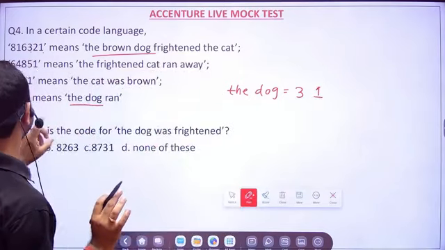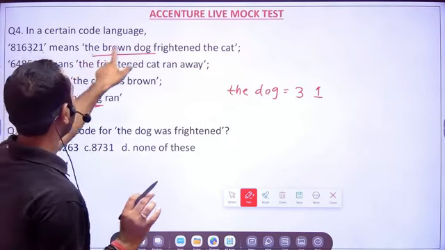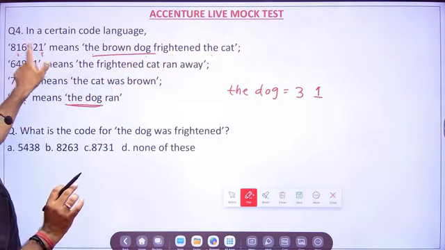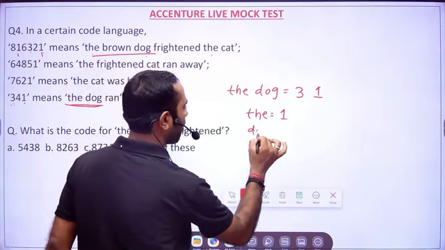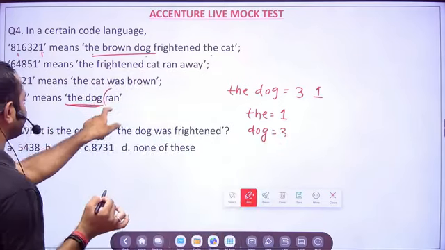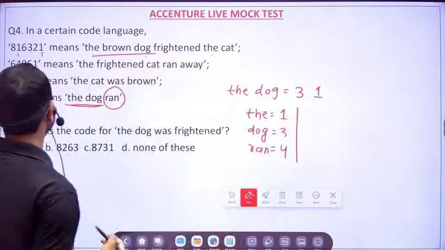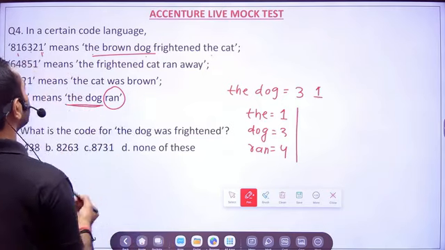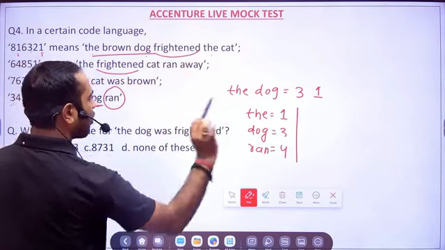Now, the second thing, my dear friends: the dog, 3 1 common. And here it is the dog, the. That means 1 is 2 times. So it is very clear that for the it is 1, and for dog it is nothing but 3. Now you see what is left out, ran. For ran, the code will be nothing but 4. Clear? Then we will try to find out the common term. Here you see frightened and frightened. Cat we already know.